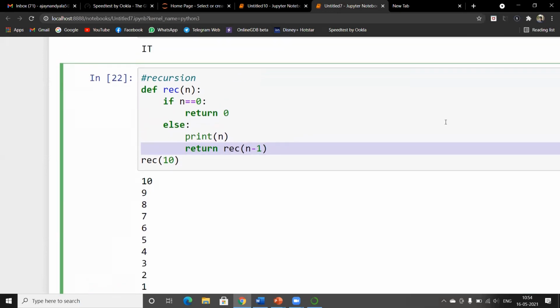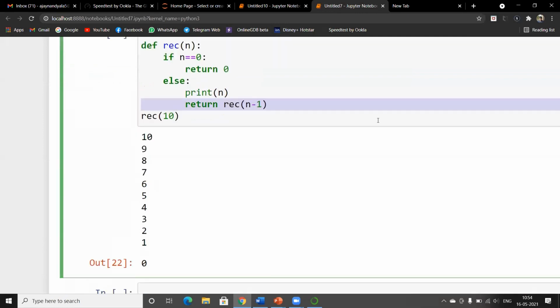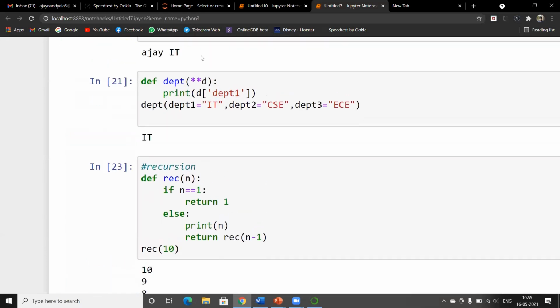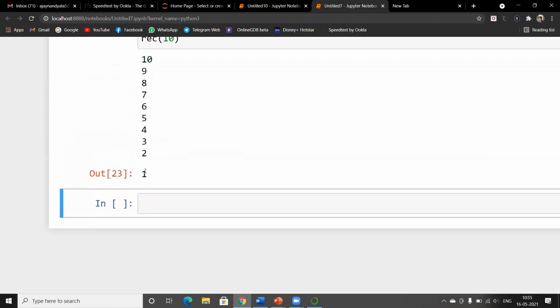Yes, the only difference is mutable and immutable. Okay. Lastly, as the function returns at n equal to 0, that terminates at 0. If you print 1, we can also take 1 and return 1. The loop ends at n equal to 1. See? And this is an example of recursion.